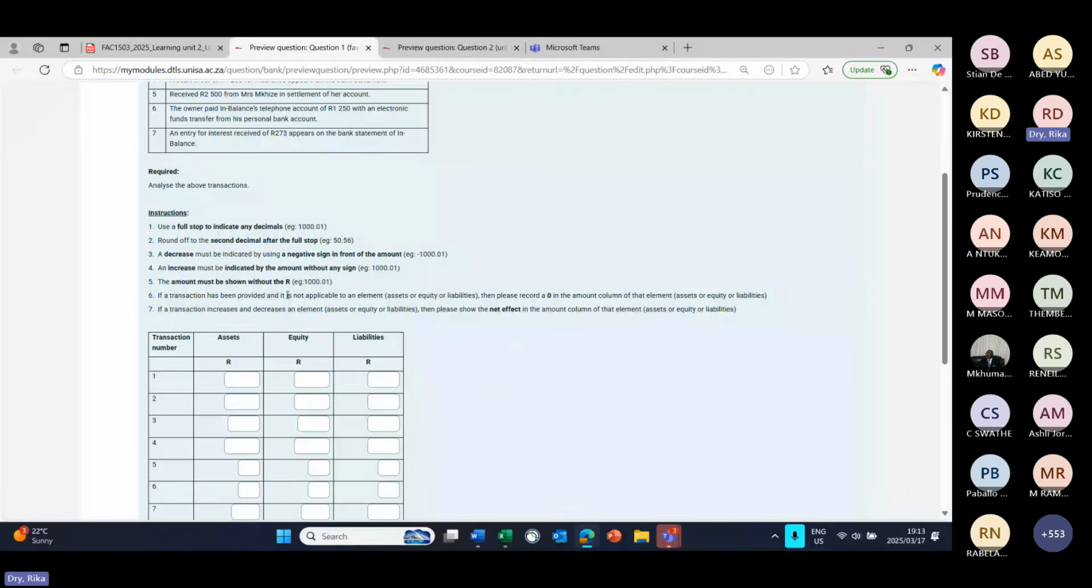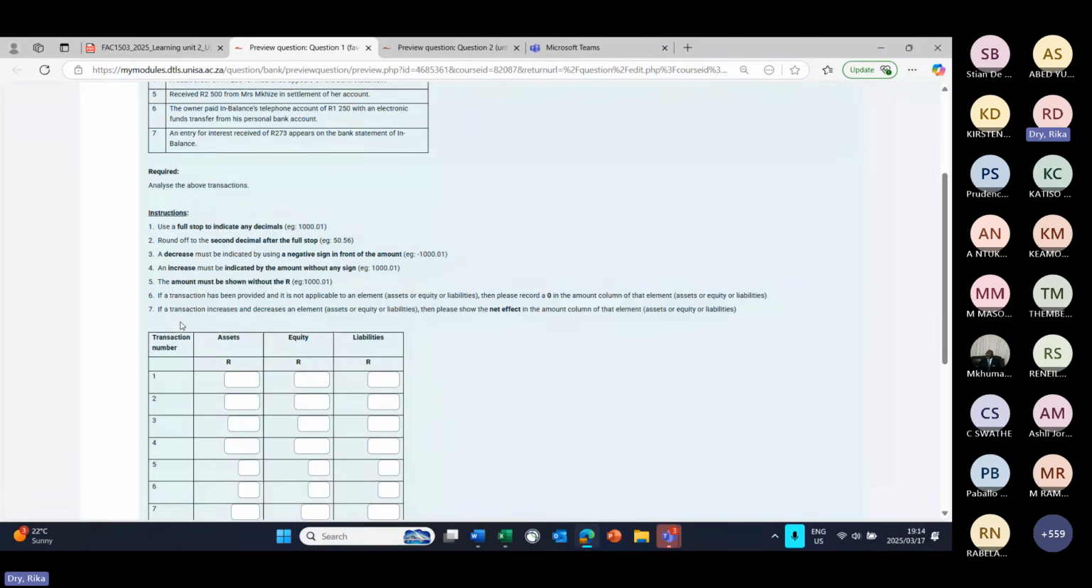Please only type the amount and then no sign or a negative sign, and remember to use a full stop, not a comma. Then the next thing, if a transaction has been provided and it is not applicable to an element, then please record a 0 in the amount column of that element.